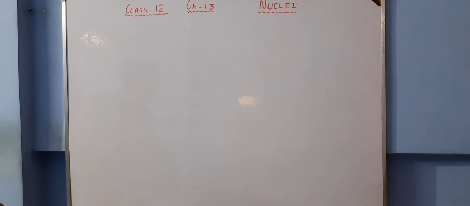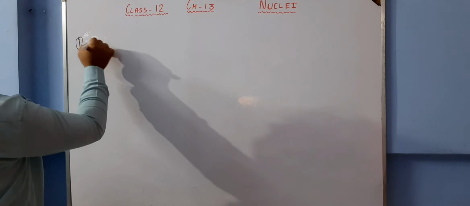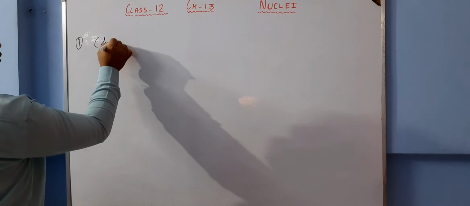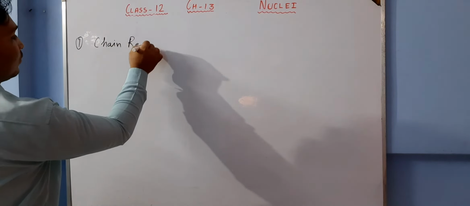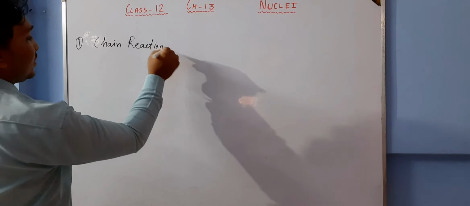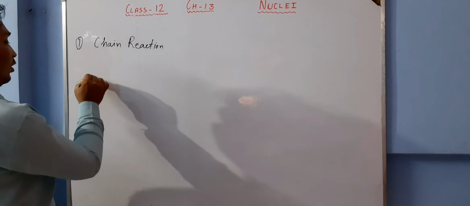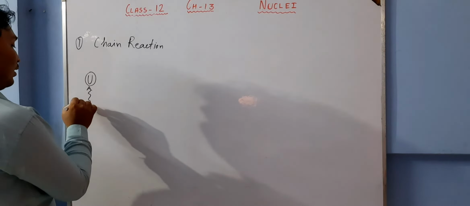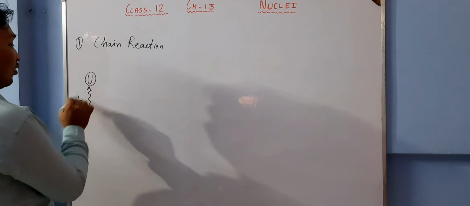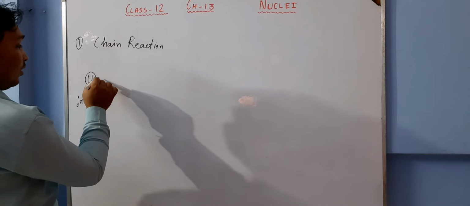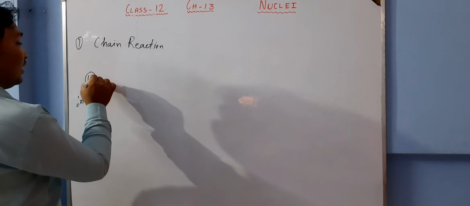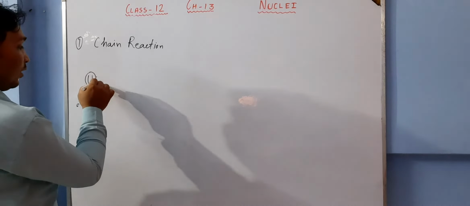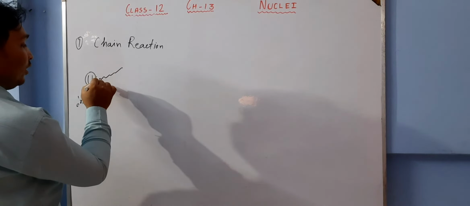The first thing is chain reaction. What happens when you talk about a uranium nucleus? Okay, and one neutron attacks it, then what happens? From here, this uranium nucleus splits into two lighter nuclei, but from here we get three neutrons.